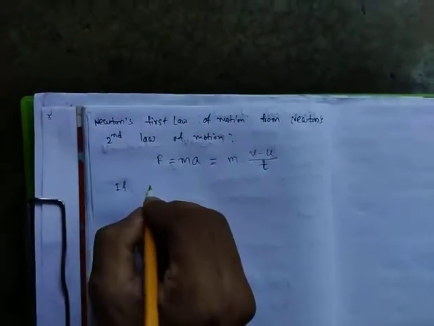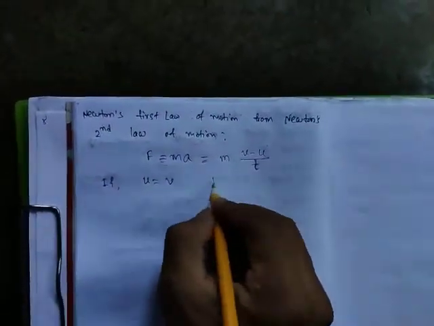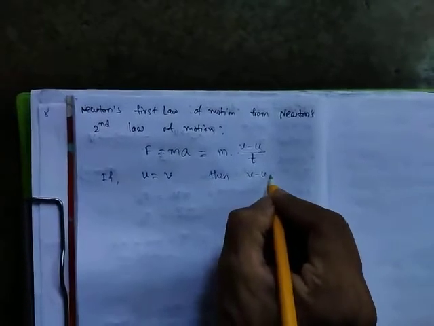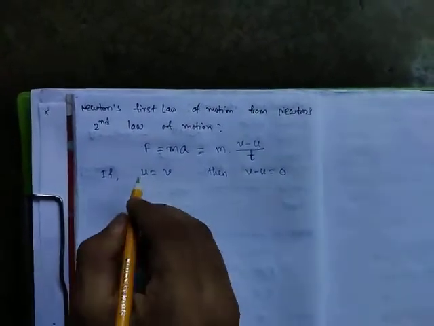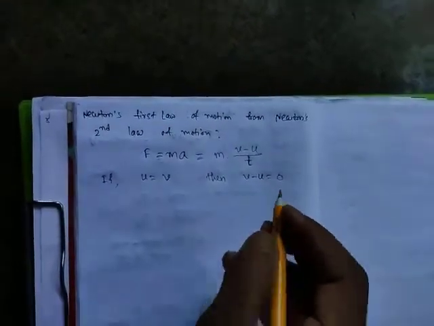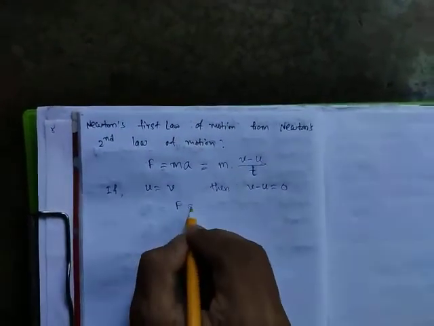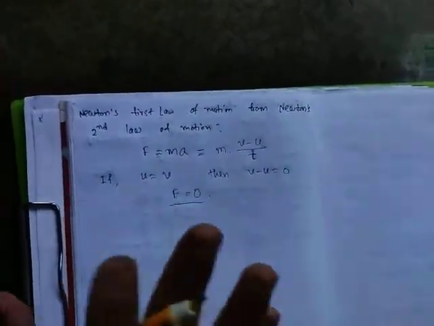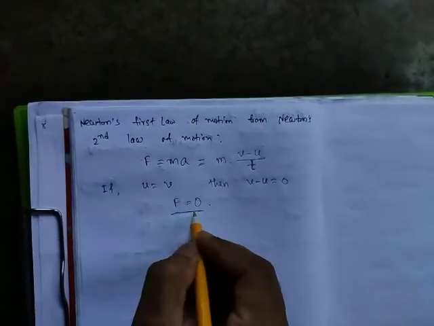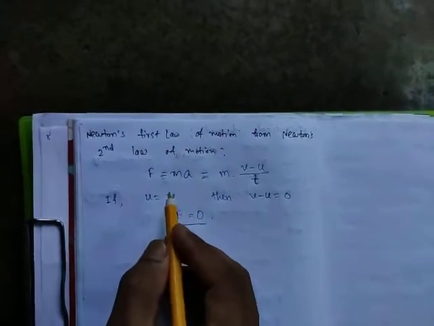From here, if u is equal to v, that means if initial velocity is equal to final velocity, then v minus u will be 0. That means we will get F is equal to 0. That means no force is required to move a body with constant velocity.